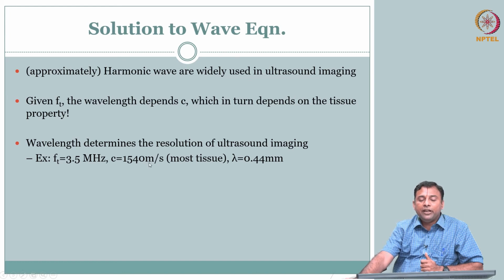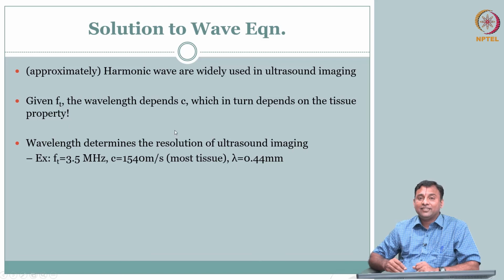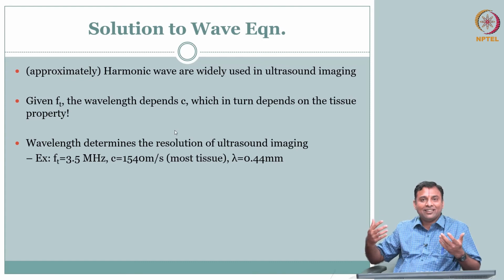So, the speed of sound, because it requires a medium and the medium supports a certain speed, makes it a fortunate circumstance that the lambda is 0.44. If c is the speed of light, your lambda will come in meters. You do not want to image inside the tissue with meter resolution.